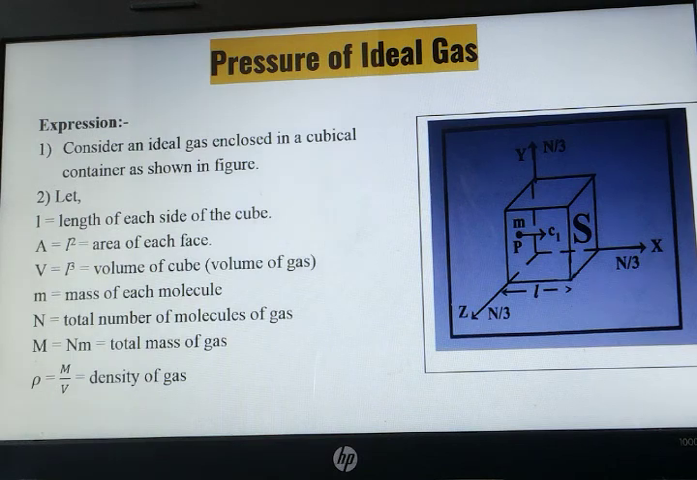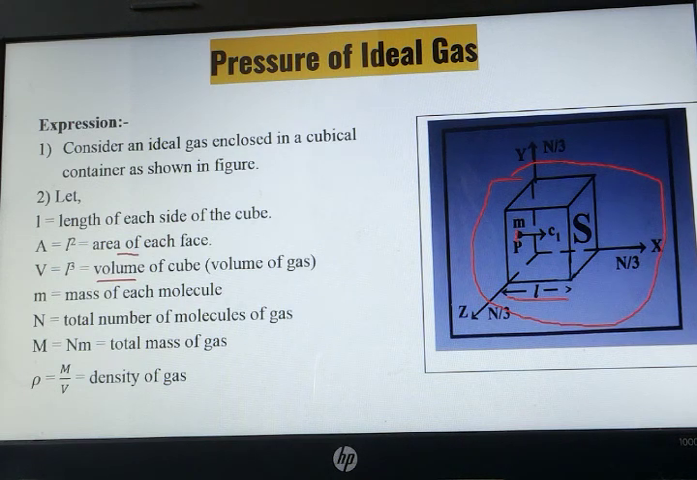This is the derivation. This is an enclosed container, a cubical container. Its length is L. So naturally its area will be L square and its volume will be L cube. Whatever mass is there of each molecule is taken as m. Let N be the total number of molecules. N molecules are there.